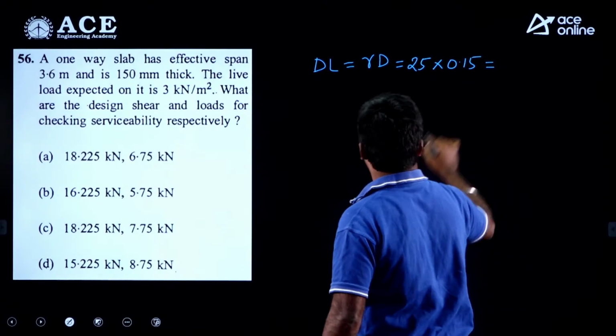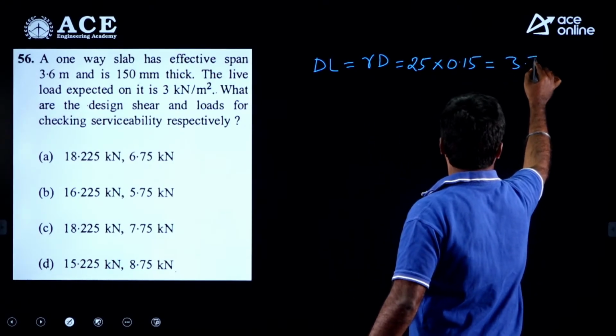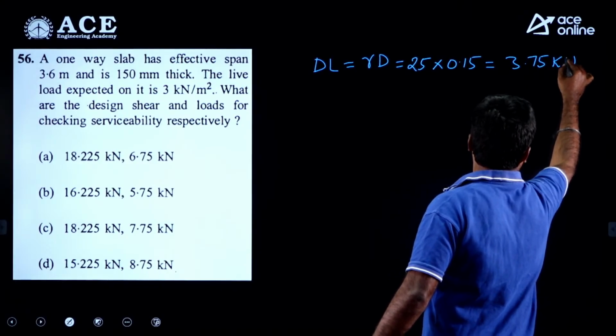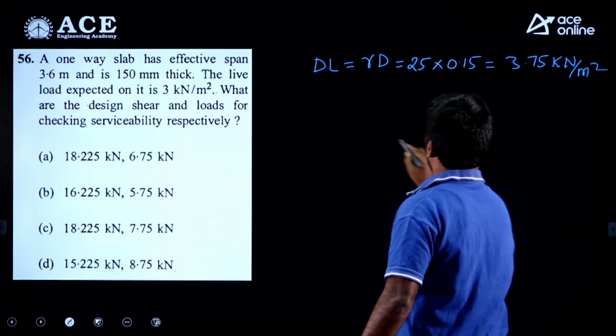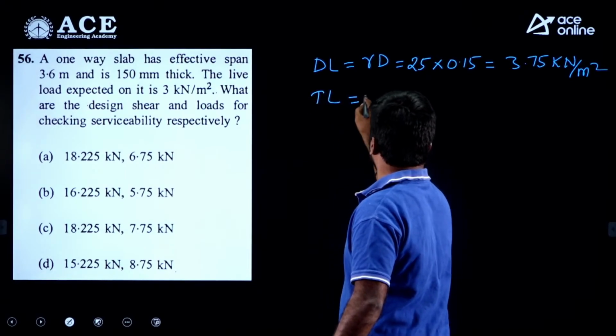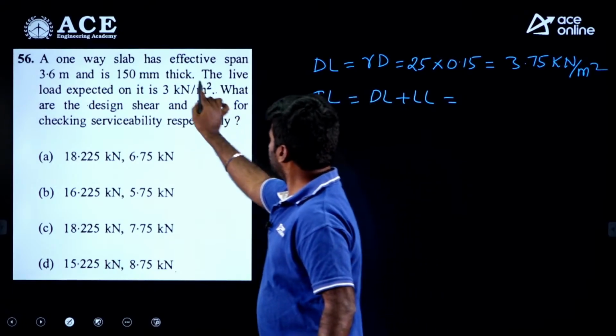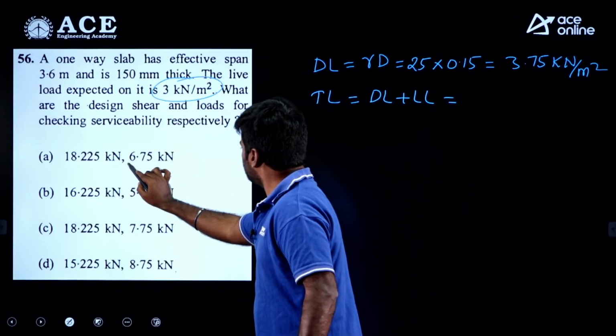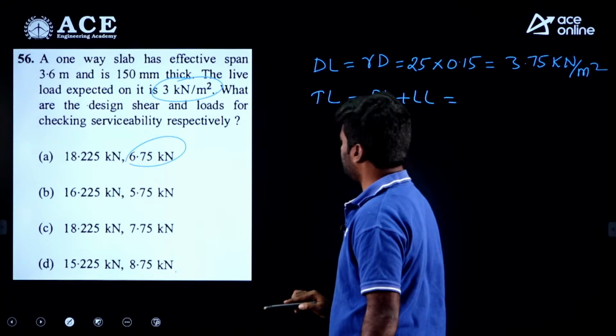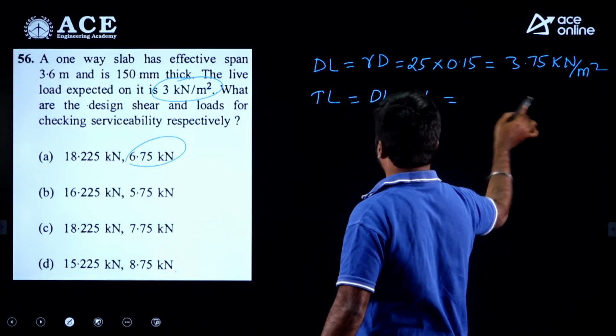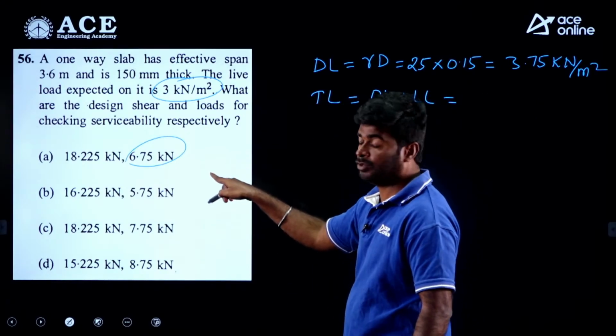You will get 3.75 kilonewton per meter square. And the total load equals dead load plus live load. They have given here live load is 3 kilonewton per meter square, so 6.75 kilonewton per meter length you can take it.